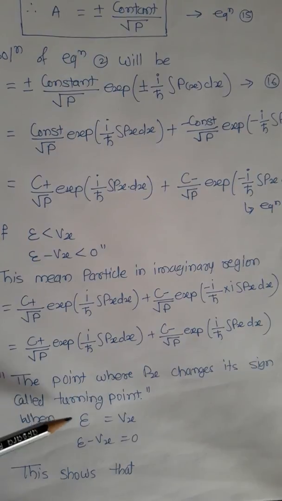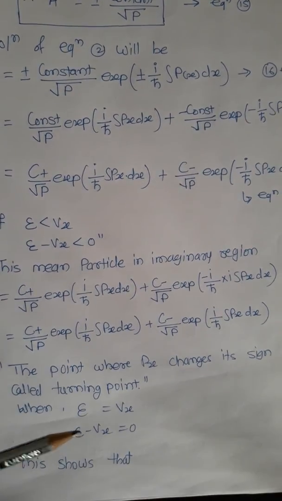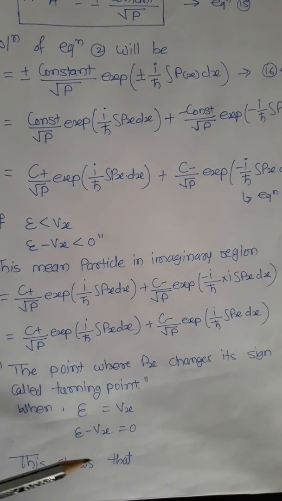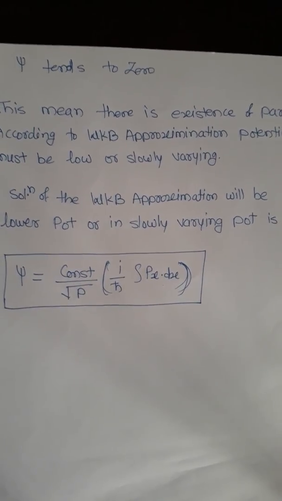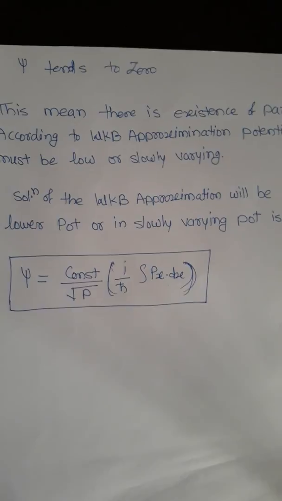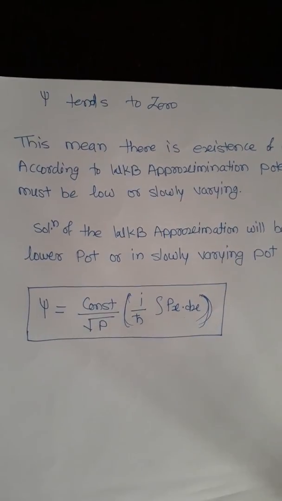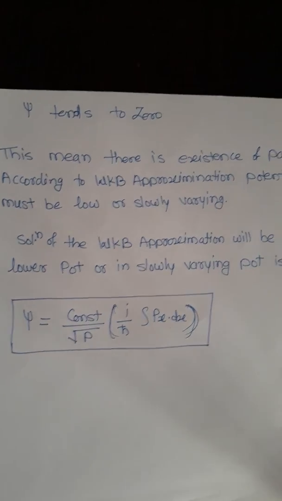When E is equal to V of x, then E minus V of x is equal to 0. What does this equation show? This equation shows that psi tends to 0. As E minus V of x is equal to 0, it shows that psi tends to 0. This means there is an existence of the particle.